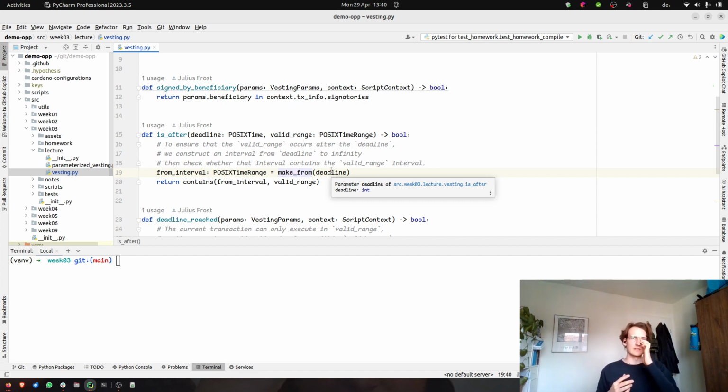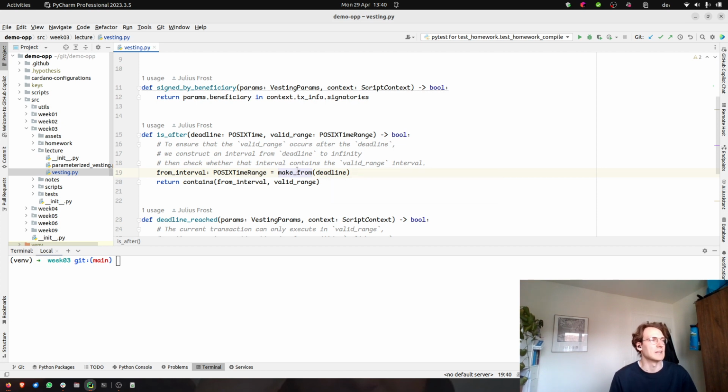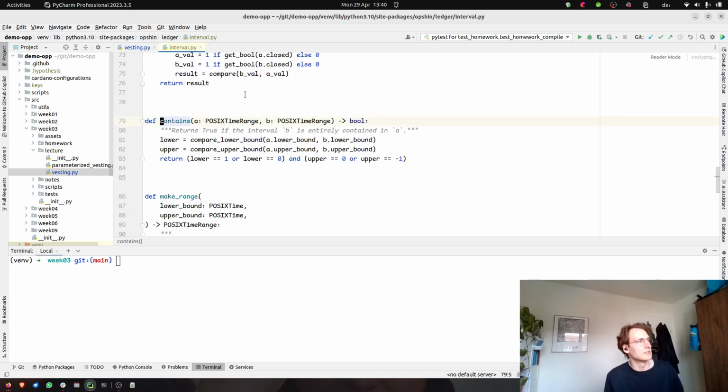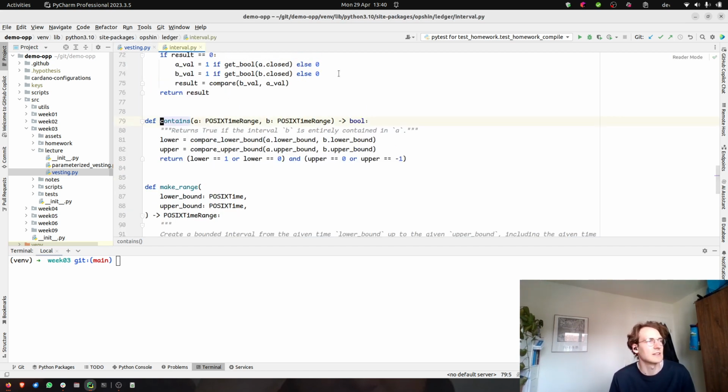We don't want the validity interval to start before the deadline, because that would mean that the transaction could actually be spent before the deadline, and it cannot be later because that's not possible, as the upper bound is infinity. But anyways, we just want to make sure that it's there. And we call contains, which is defined in the ledger in the standard library of OpShin, and there it's just really comparing some lower and upper bounds.